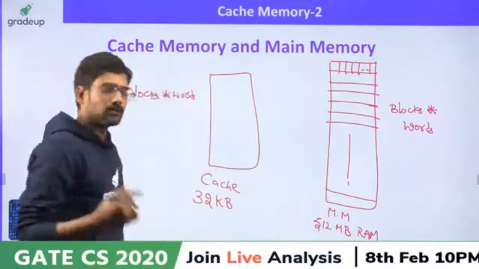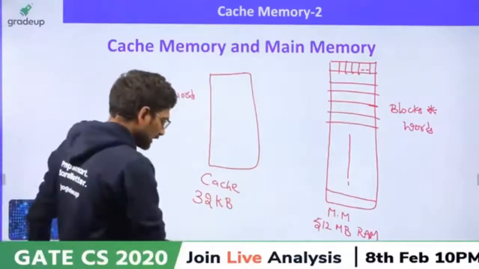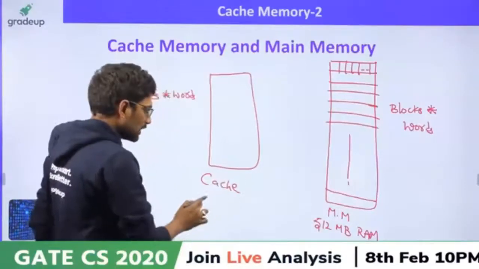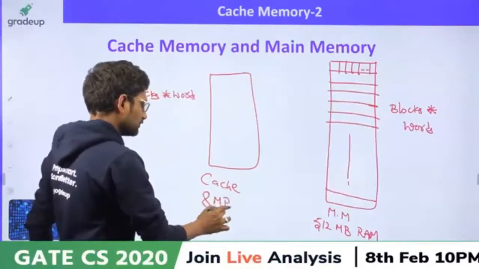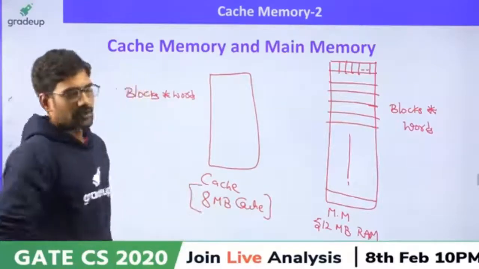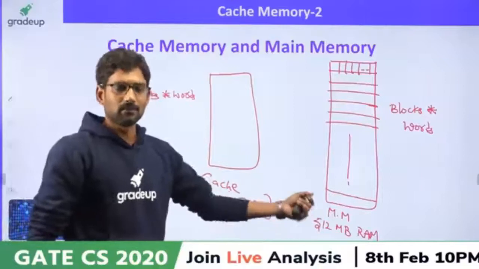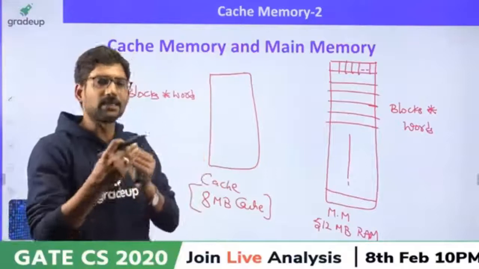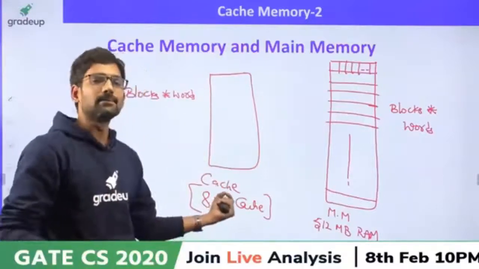Or, for simple understanding, let me take an 8 MB cache. Generally it will not be the case: when you have megabyte RAM, you will have cache in kilobytes. But for simple understanding, I took 8 MB cache.